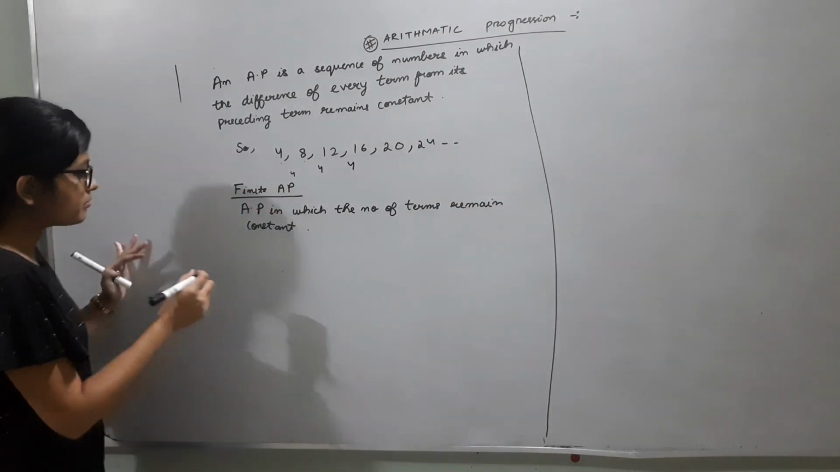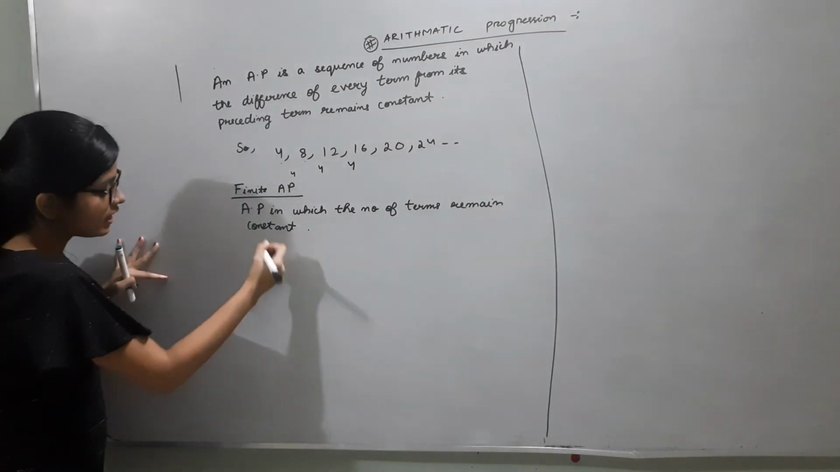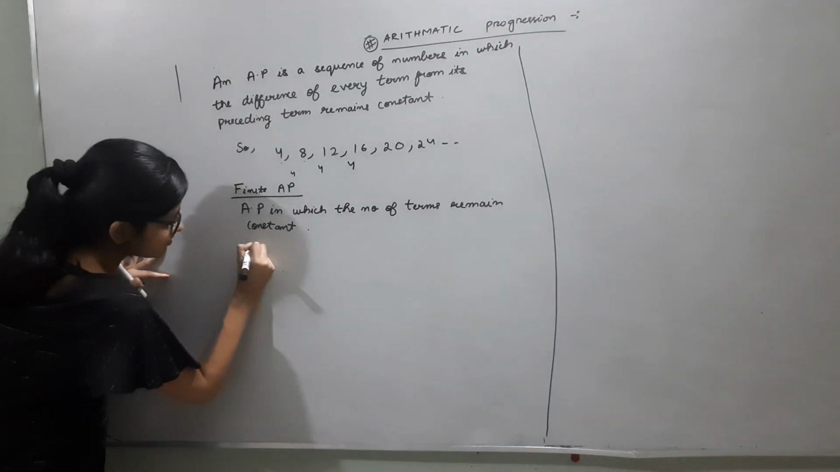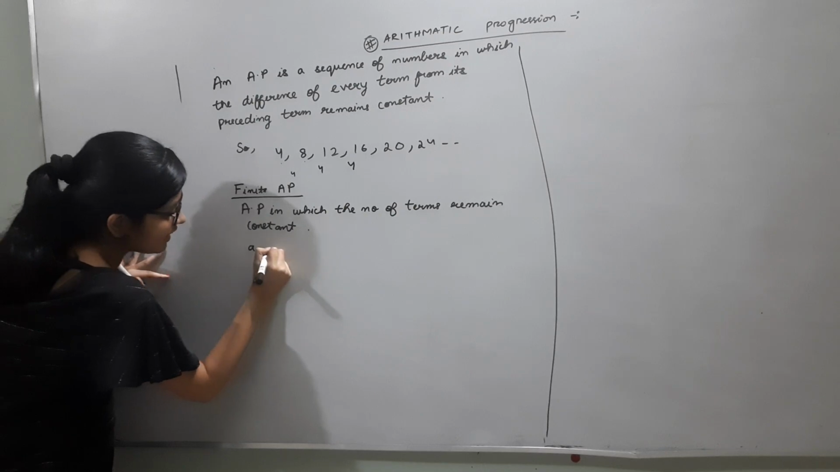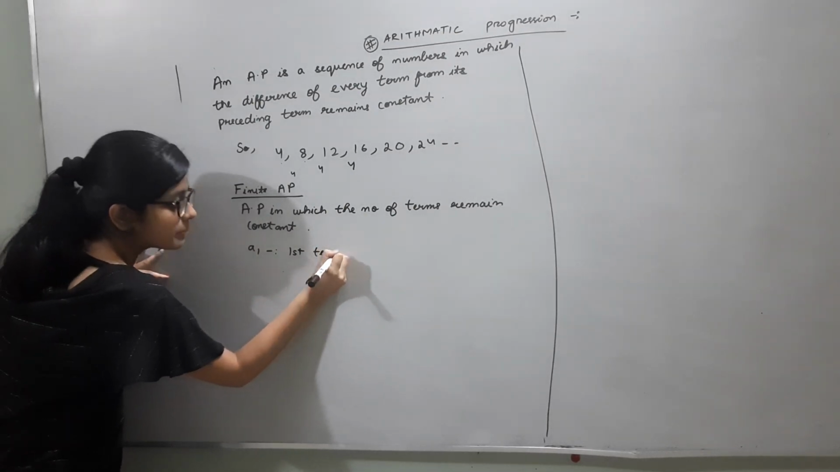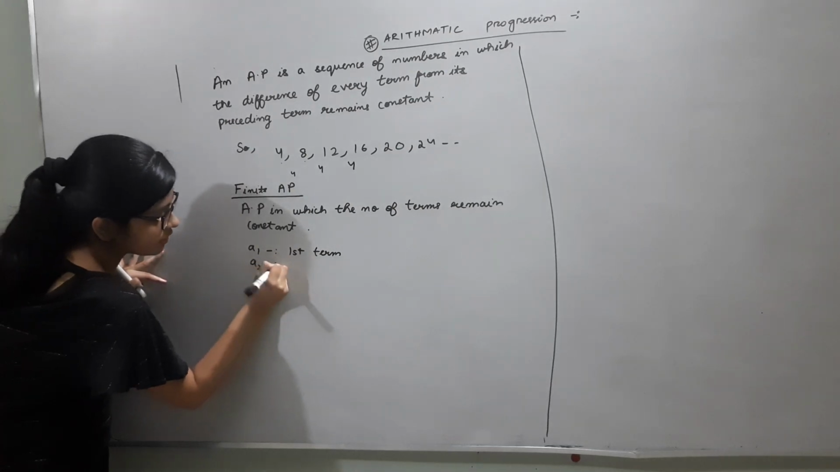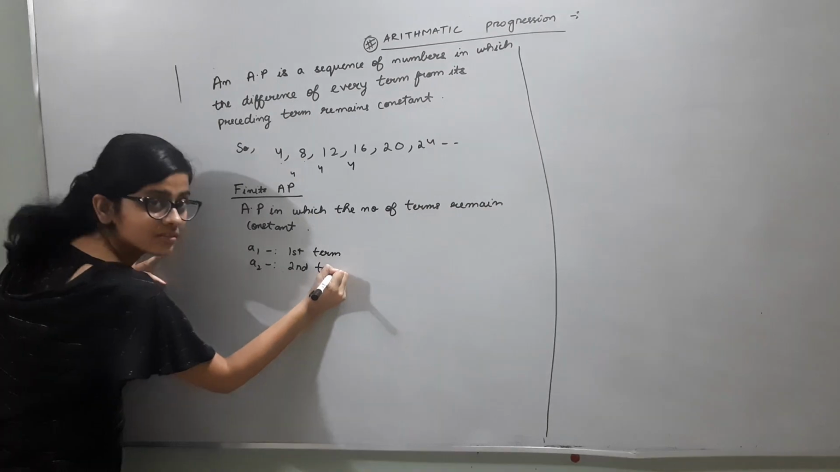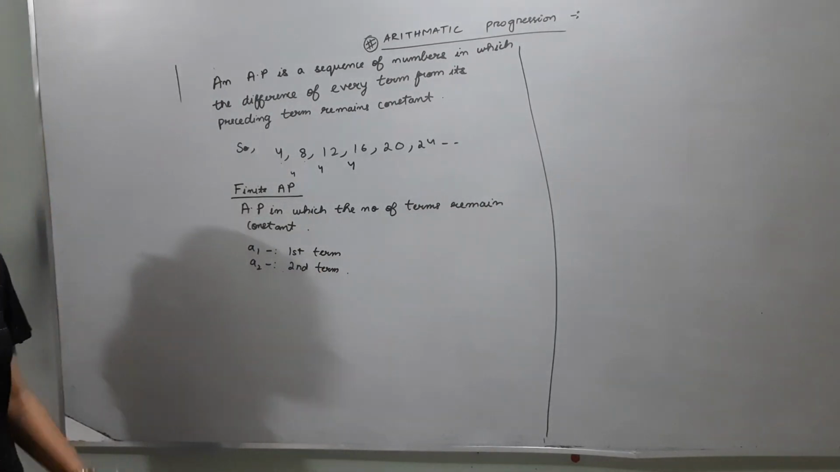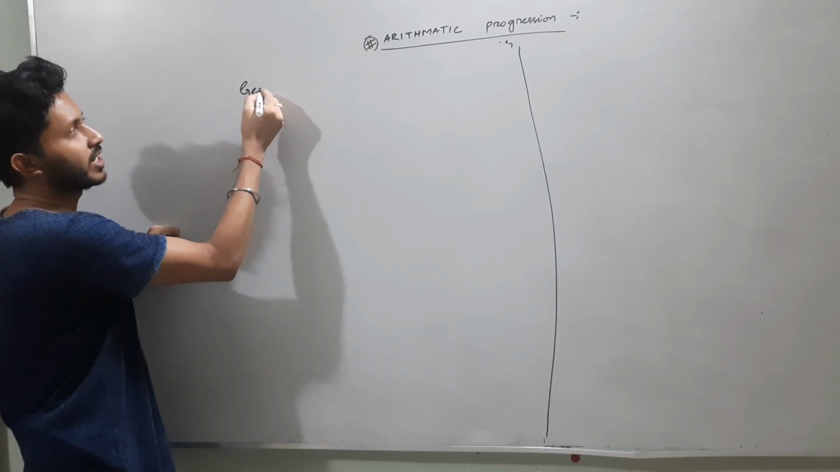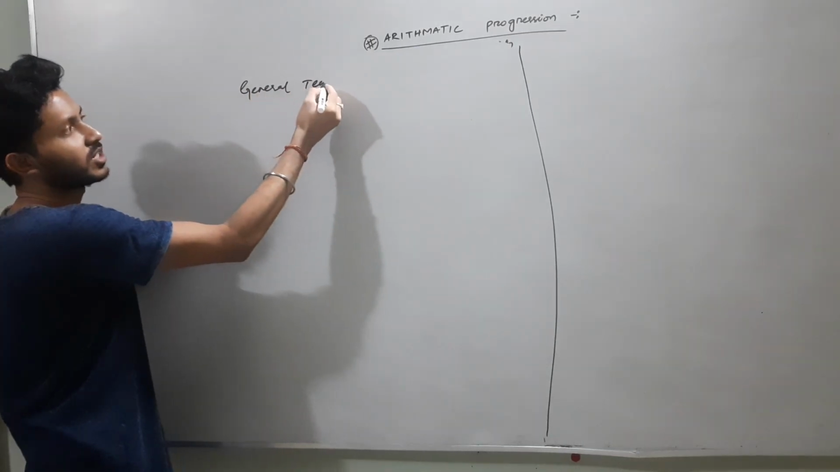Next, let's come to how to write an AP. The terms of an AP are represented as A1. A1 represents the first term, A2 represents the second term, and so on. Now we'll be understanding what is the general term of an AP. Fine. जनरल टर्म क्या होता है एपी का समझना है तो